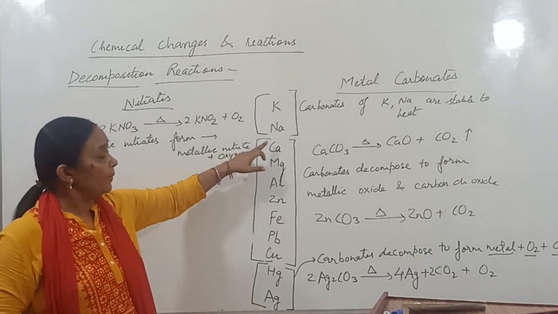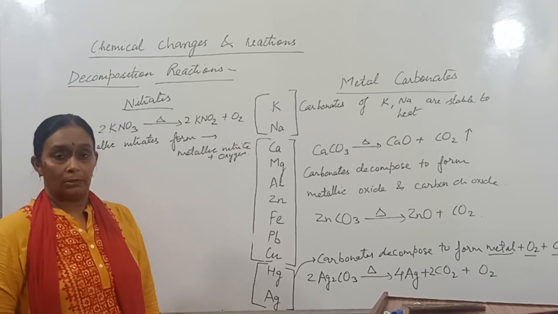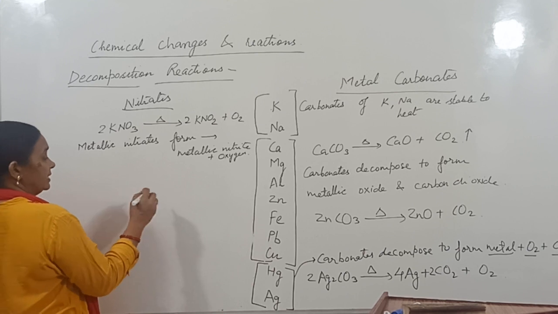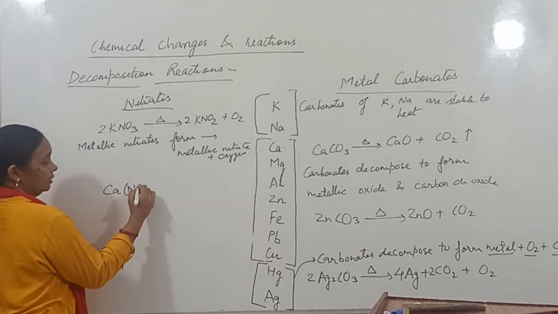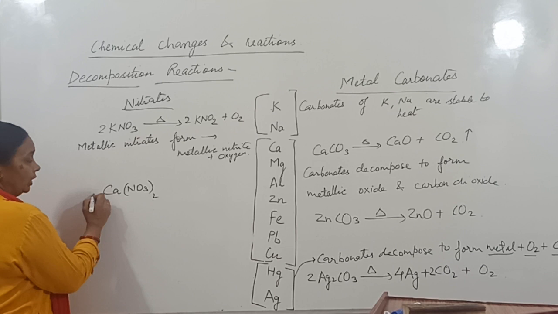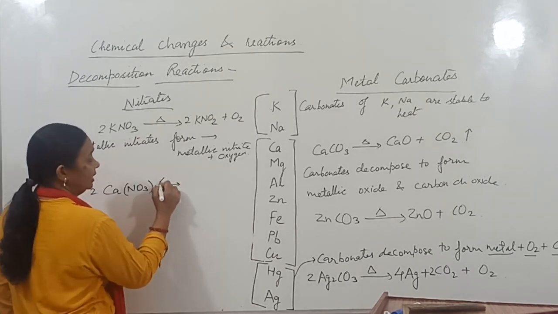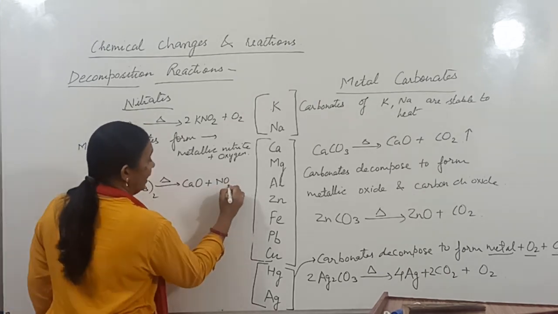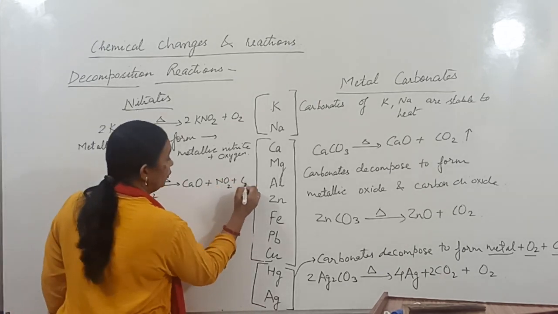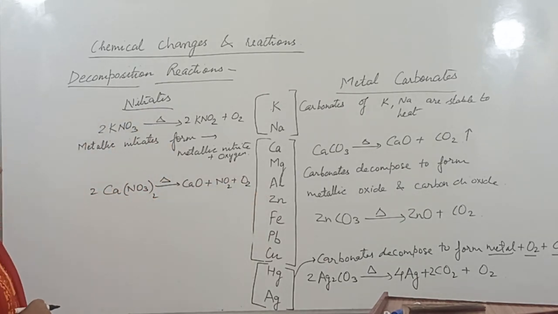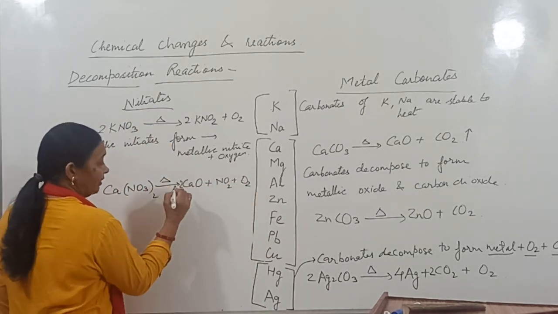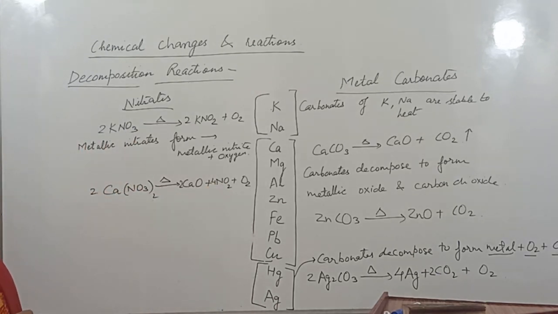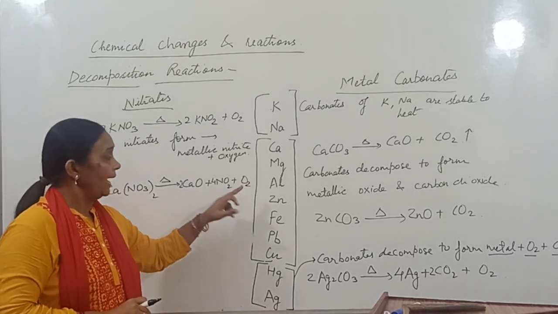Now if you see the metals from calcium to copper, let us take the example of calcium nitrate. If you heat 2 molecules of calcium nitrate, you will get 2 molecules of calcium oxide, 4 molecules of nitrogen dioxide, a reddish brown gas, and oxygen gas is released.